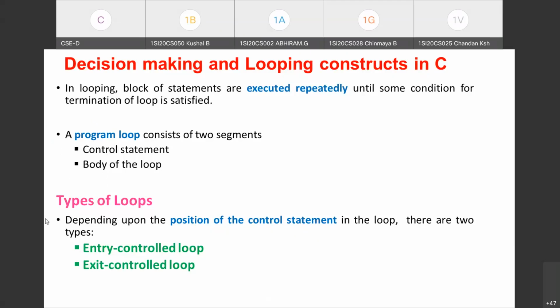As I told in the previous point, a looping construct has two segments, the control statement and the body of the loop. Depending on where the control statement is written, we have these two classifications of loops. We shall see each one of these one by one.